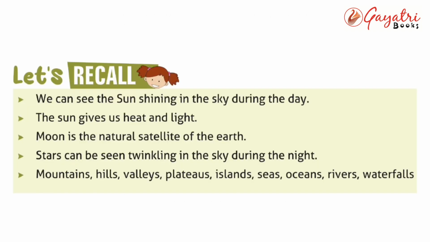Let's recall. Number 1, we can see the sun shining in the sky during the day. Number 2, the sun gives us heat and light. Number 3, the moon is the natural satellite of the earth. Number 4, stars can be seen twinkling in the sky during the night. Number 5, mountains, hills, valleys, plateaus, islands, seas, oceans, rivers, waterfalls.